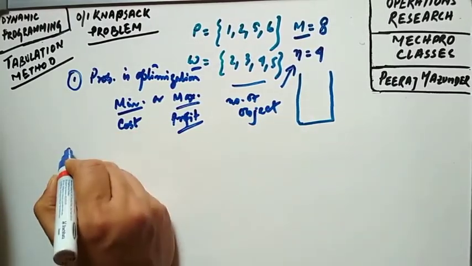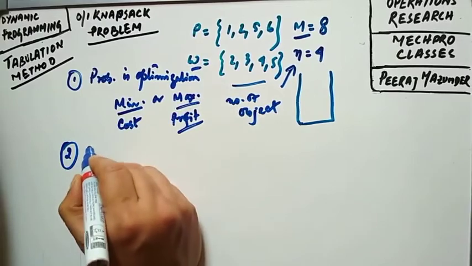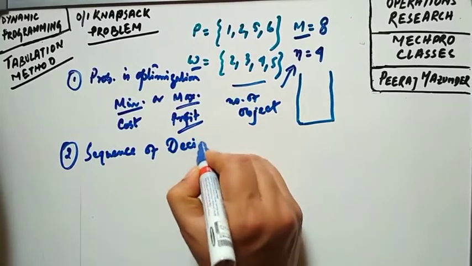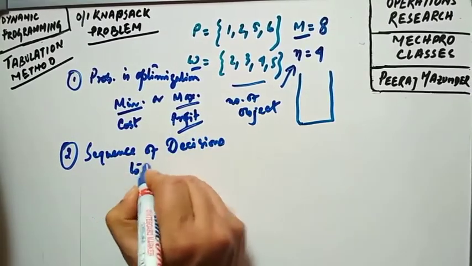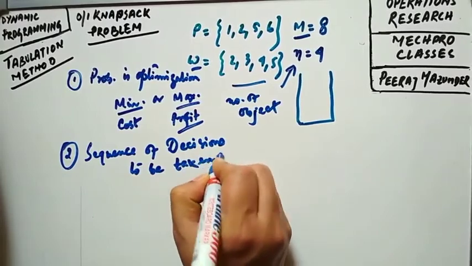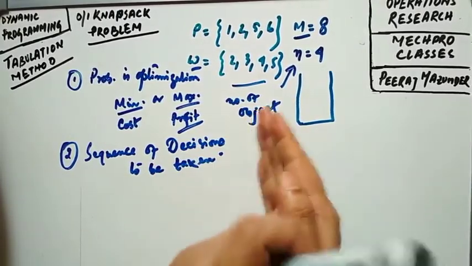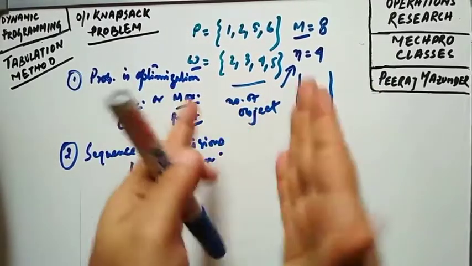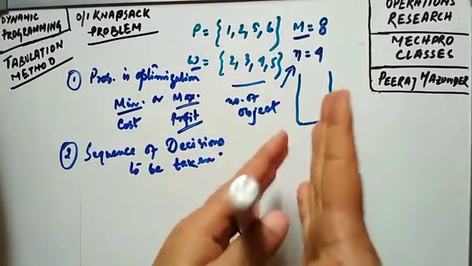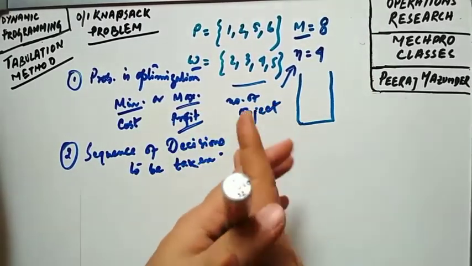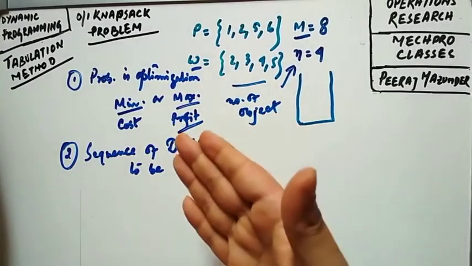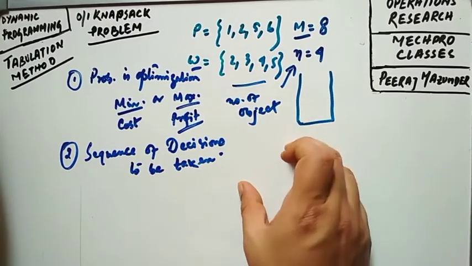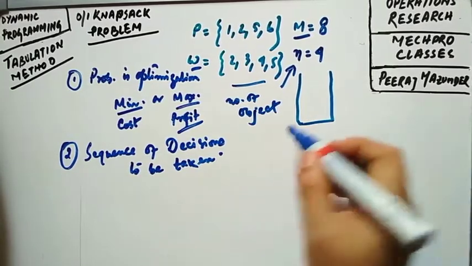Now the second point you have to consider is a sequence of decisions. You can write it: a sequence of decisions has to be taken. Now each problem has to be divided into sub-problems or stages. In the introductory part I already elaborately described the characteristics as well as the different features of dynamic programming problems. So you already know a particular problem has to be divided into sub-problems like this one.